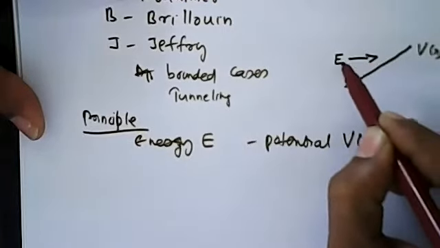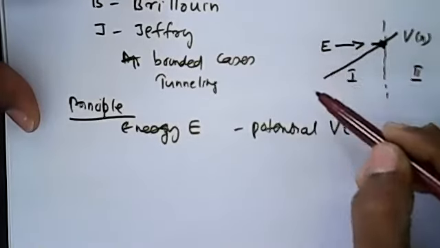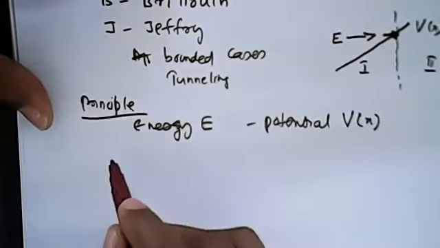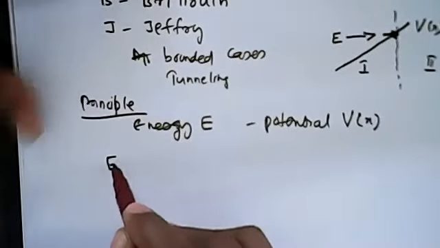In the first region, the energy of the particle is greater than V of x. I am simply drawing an approximate potential, a space-varying potential. So in the first region, on the left side of this point, E is greater than V of x.